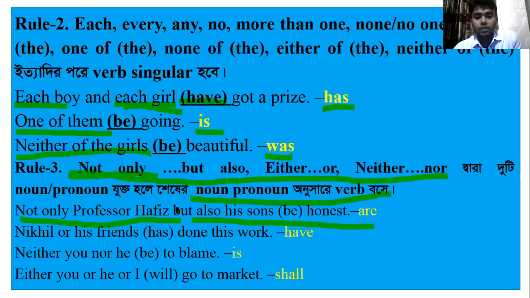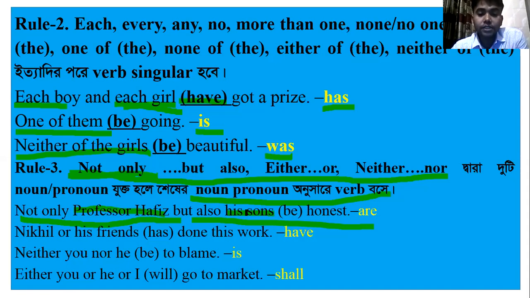But also his sons be honest. So here we see the first subject is Professor Hafiz, and the second subject is his sons. That's why we have to write the verb according to the last subject, the last noun or pronoun, the one nearer the verb. The noun nearer the verb is the one we have to follow.